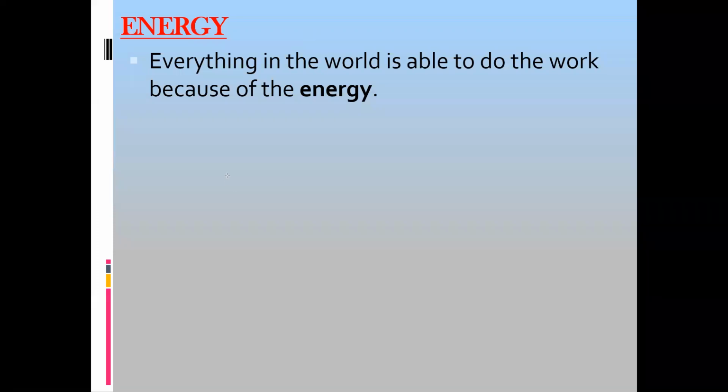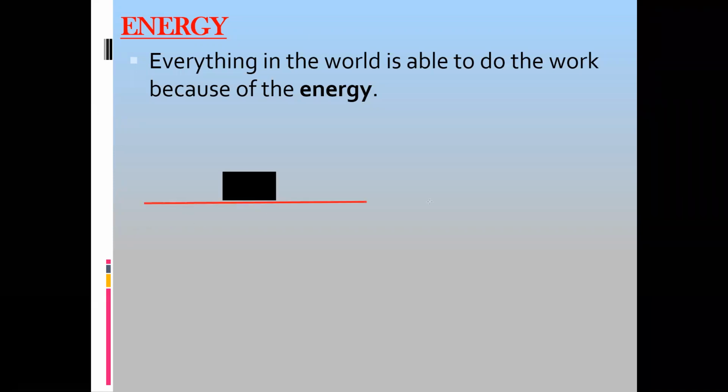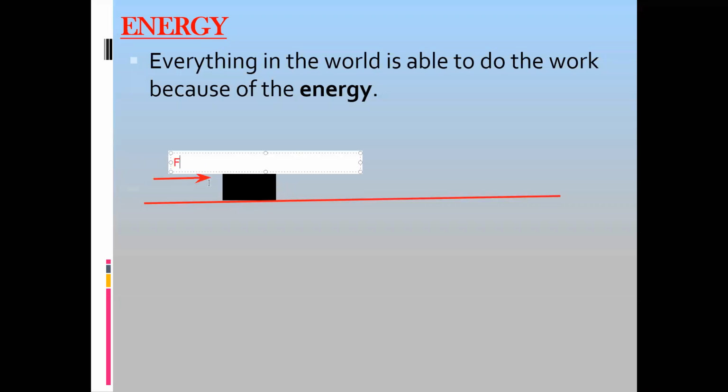For example, if we have an object and we apply force on the object so that this object can move from one place to another, then what we call that is work done.